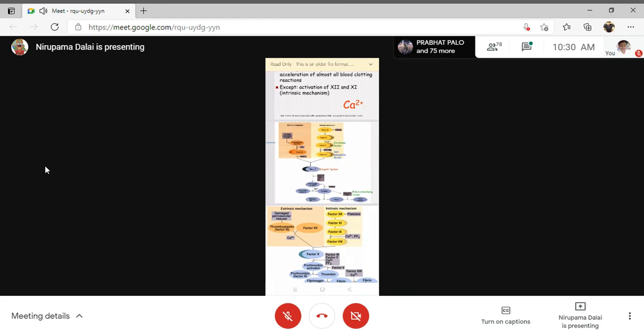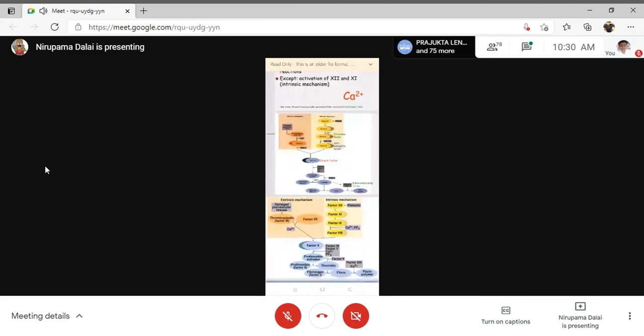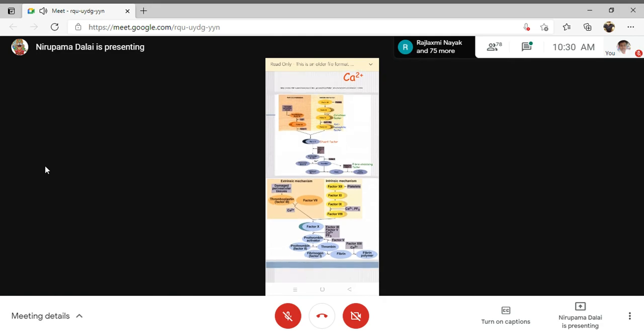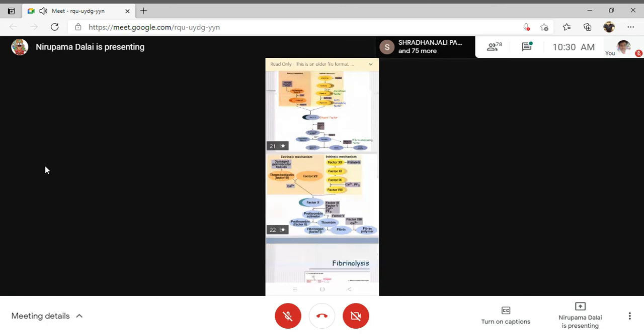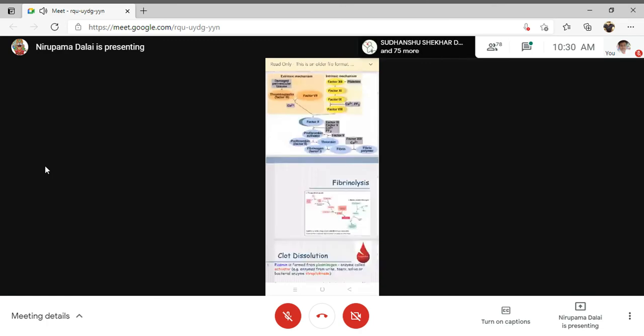But when thrombin reacts with thrombomodulin, the mechanism is just reversed. It acts as an anticoagulant factor. When this thrombin-thrombomodulin complex is active, it will activate protein C and protein S present in the plasma. This is fibrinolysis I am discussing, the clot dissolution.